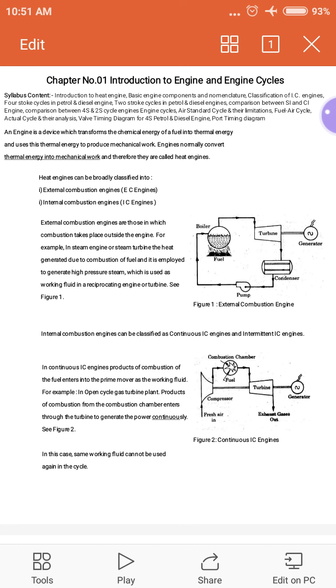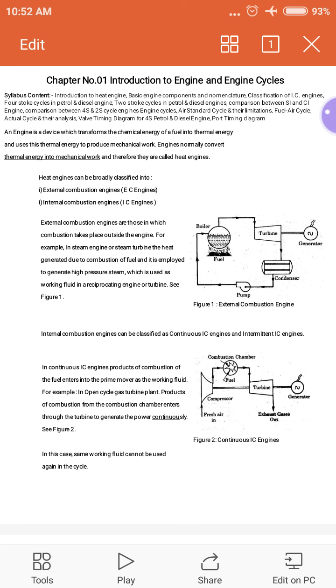That fuel contains chemical energy, that is, it has a calorific value. After the combustion of this fuel, chemical energy converts into heat energy, that is thermal energy, simply by combustion of fuel. After that, this thermal energy is converted into mechanical work. So the second question is, how does this thermal energy convert into mechanical work?